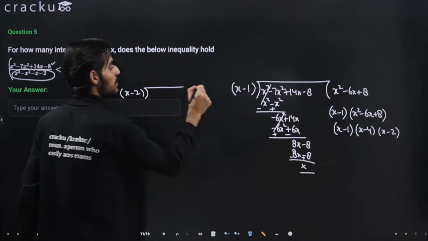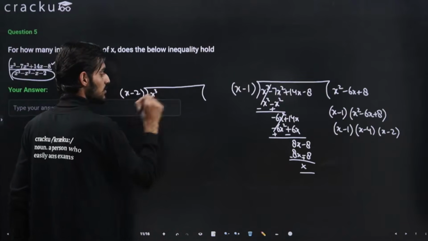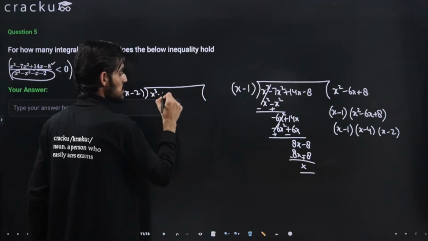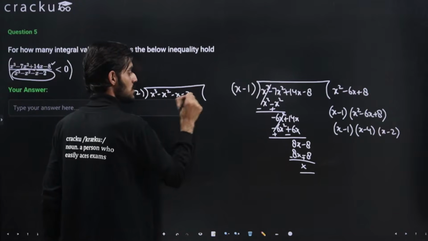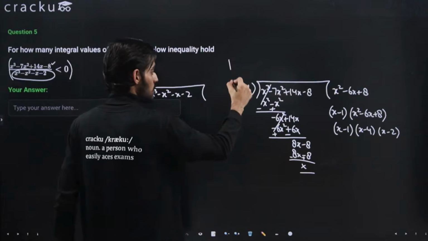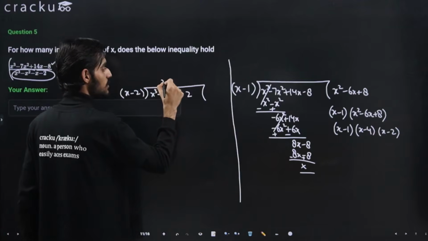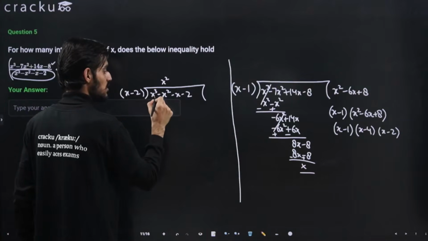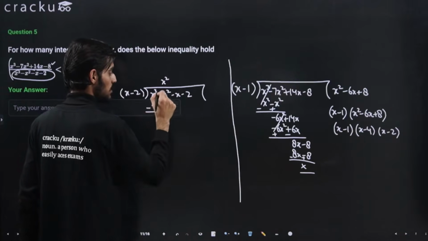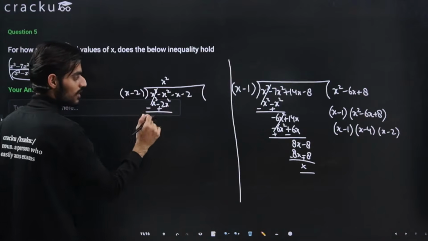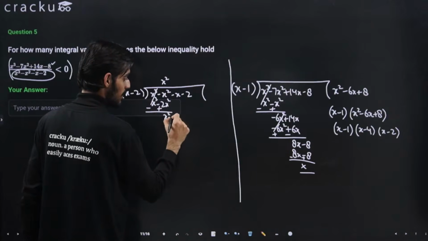right, doing the same that we did for the term that is in the numerator. So this will come out to be x cube minus x square minus x minus 2. So this was for the first term. So I'm writing it here then. So multiplying it by x square, so x cube minus 2x square, this will be minus, this will be plus, this will cancel out, because 2x square is positive, so this will come out to be 2x square minus x square, so plus x square minus x.